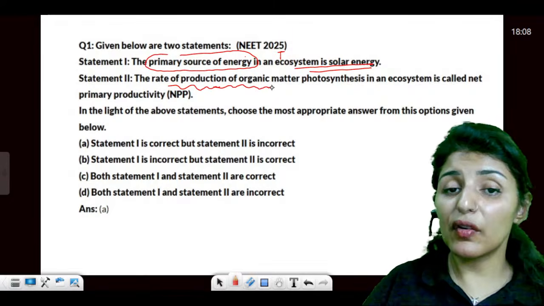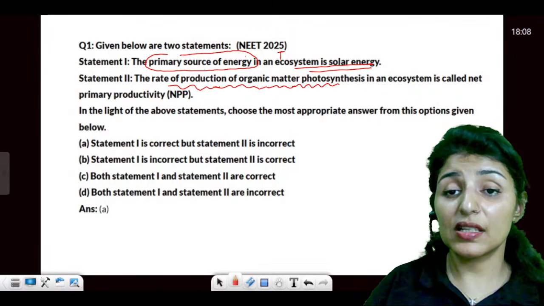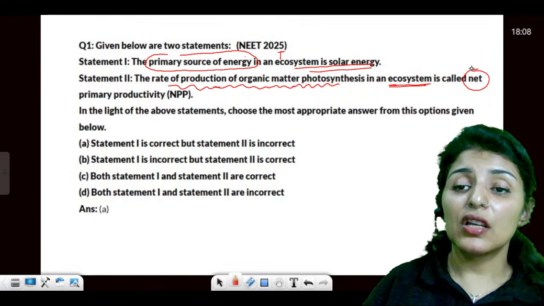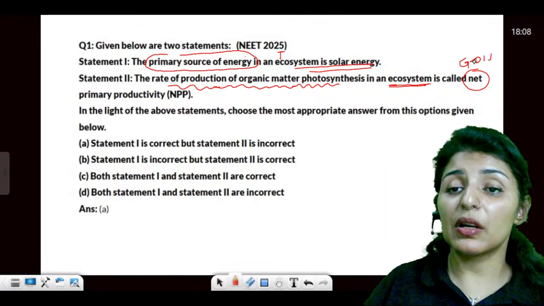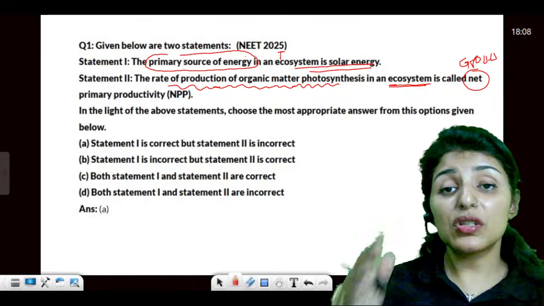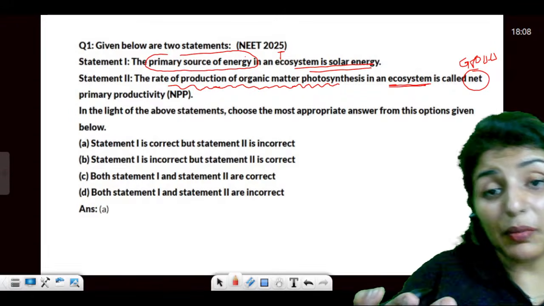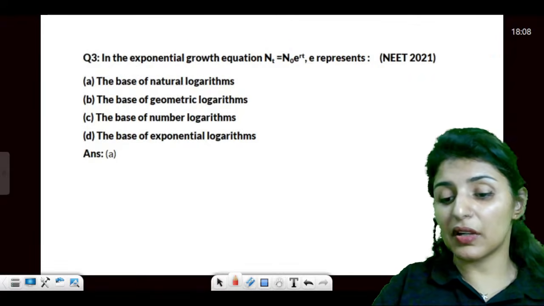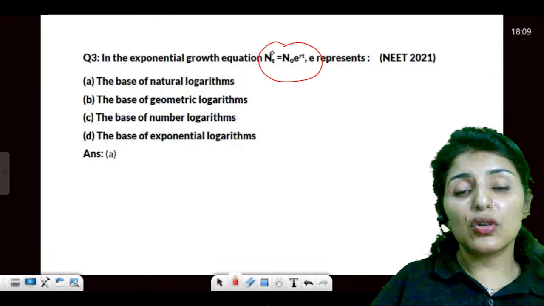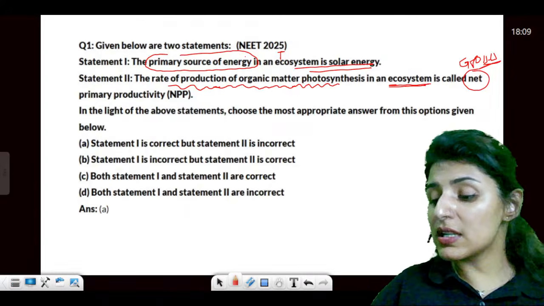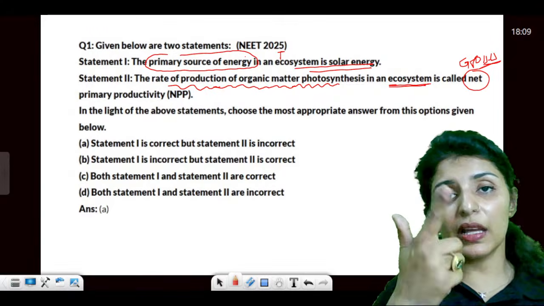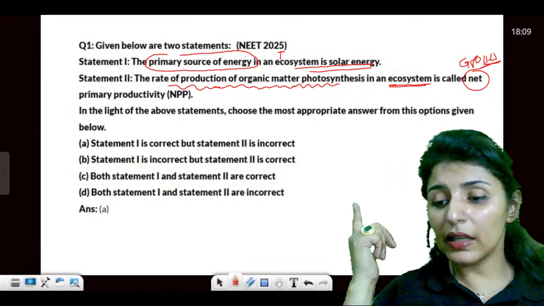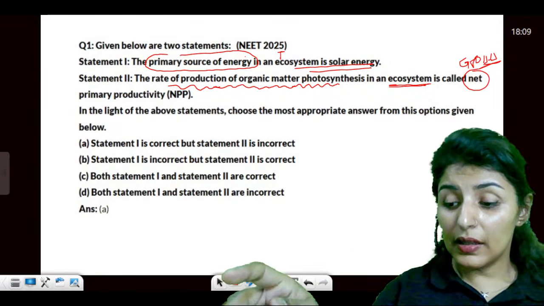Now, the rate of production of organic matter by photosynthesis in an ecosystem is called the net primary productivity. Guys, this is wrong. This is actually known as gross primary productivity, organic matter produced by plants by photosynthesis. Moving on. Did you notice that you're getting questions from GPP and NPP again and again? Units of production and productivity are coming back again and again. Yes or no?